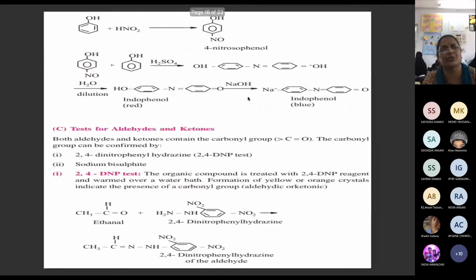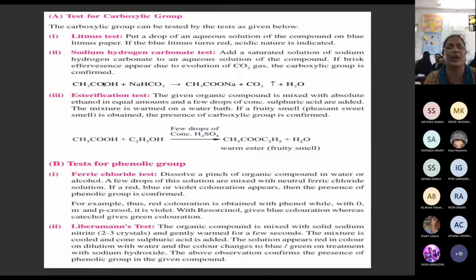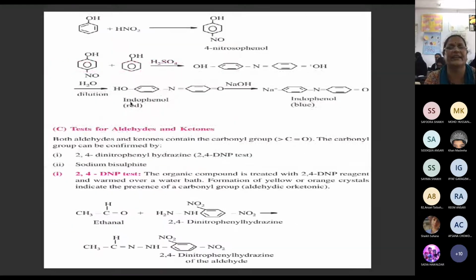Yes, this is CO2. You are getting effervescence, you remember? Effervescence, that is the CO2 gas. That is the test for the acid, correct? So yes, all the tests are mentioned here.